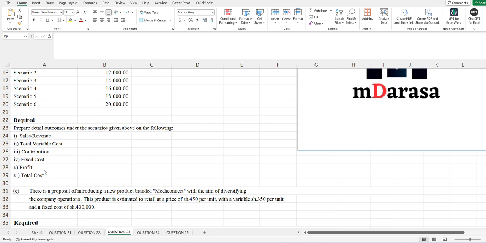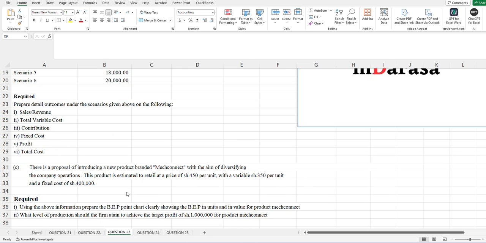Then the required on these scenarios, these are what you're told. There is a proposal of introducing a new product branded May Connect with the aim of diversifying the company operations. This product is estimated to retail at a price of 450 per unit with a variable cost of 350 per unit and a fixed cost of 400,000.